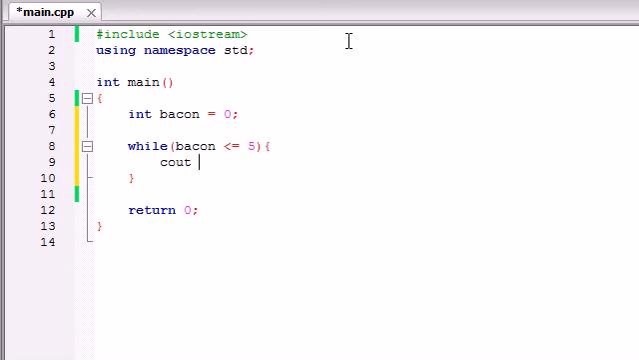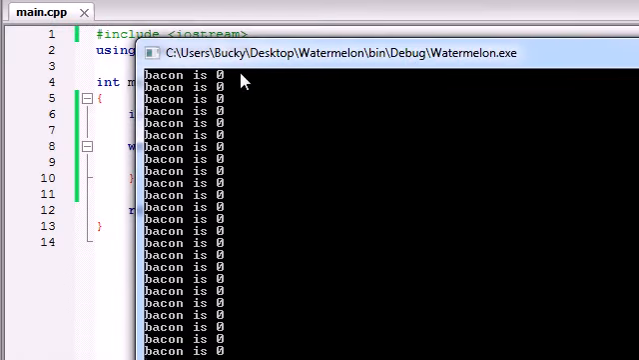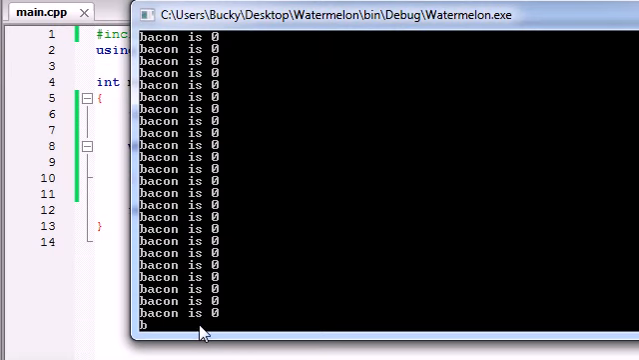So let's just run cout, "bacon is", and then it'll say the value of bacon, and then end line. Now if we were to run this, you would see: bacon is 0, bacon is 0, bacon is 0, and you can see that it keeps printing it out over and over. By now it probably printed it out like 20,000 times.